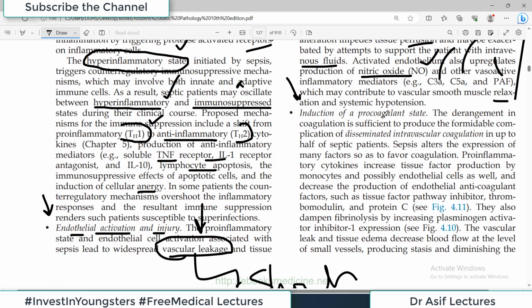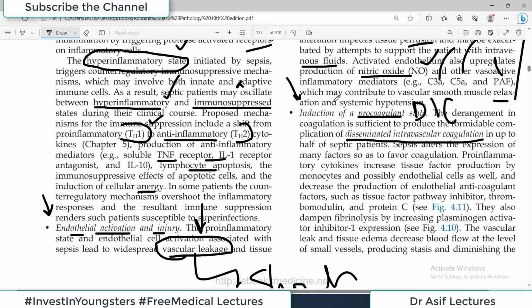And then induction of a pro-coagulant state. Now this patient is more susceptible to coagulation. The derangement in the coagulation is sufficient to produce a formidable complication which is called DIC, disseminated intravascular coagulation. So platelets are consumed and there is microclot formation, and because of microclot formation, that's another problematic thing.